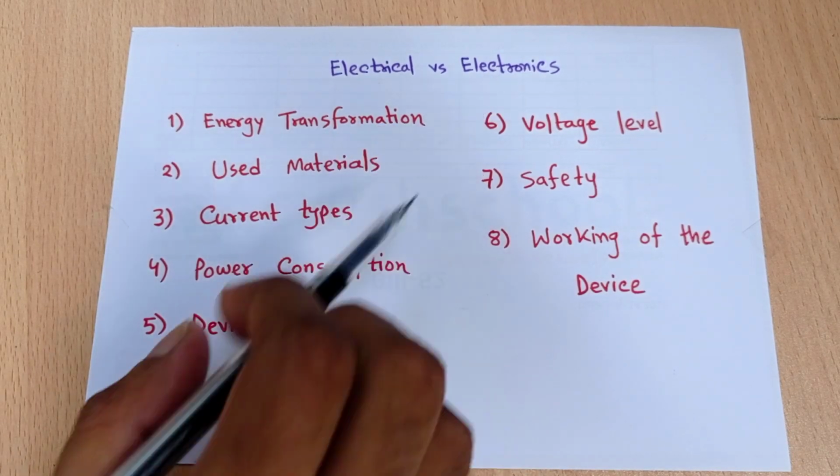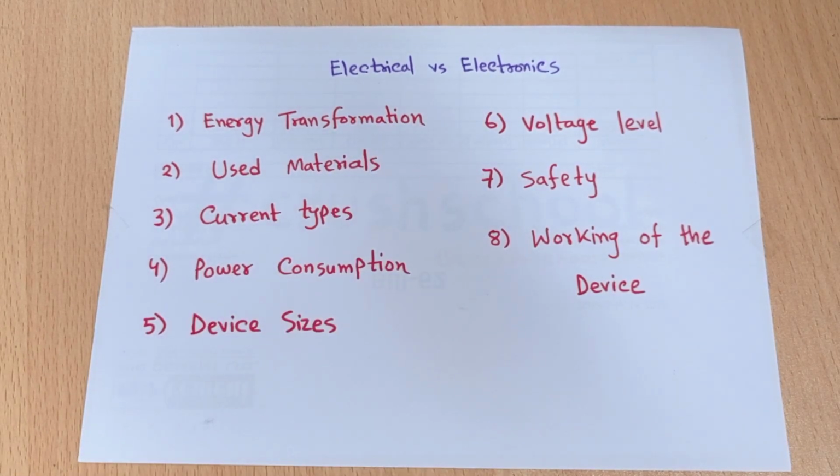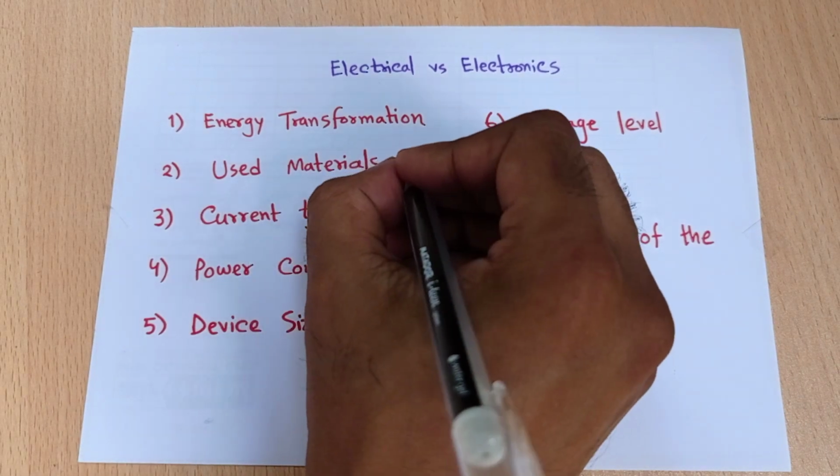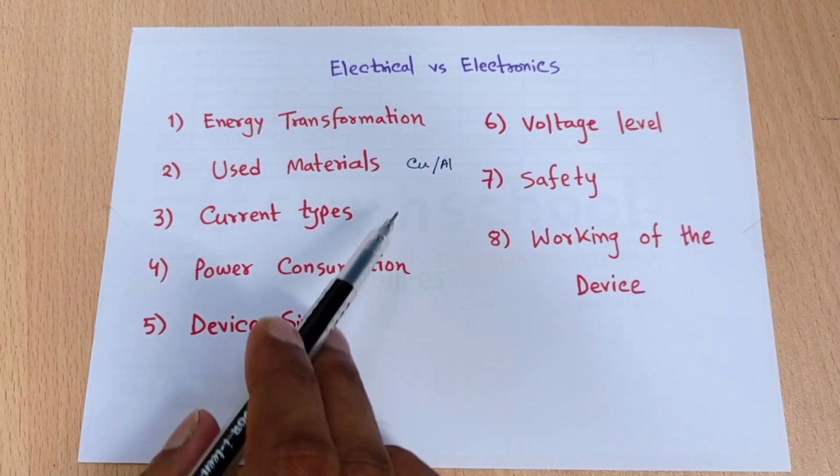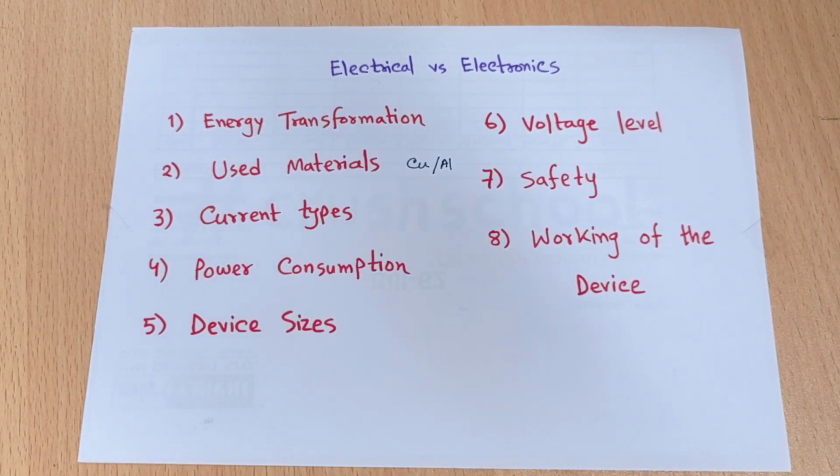But in electronics we are using semiconductors. In a semiconductor the conductivity of the material is less than that of a conductor. A very good conductor example is copper, or aluminum. We use copper and aluminum as conductors, and a conductor can easily pass the current or the electron.